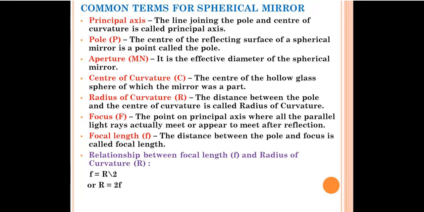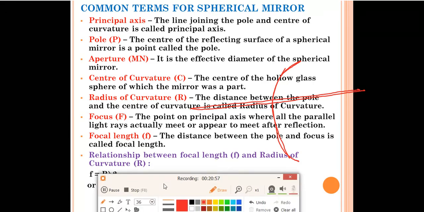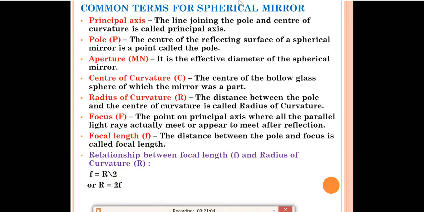Next, we have common terms for spherical mirrors. There are various terms used for spherical mirrors whose definitions you should know so that it will be easy for you to draw ray diagrams. First one is the principal axis. What is the principal axis? The line joining the pole and the center of curvature is called the principal axis. Suppose this is our mirror. The line which is drawn straight is called the principal axis, the line joining the pole and the center of curvature. This is the center of curvature.